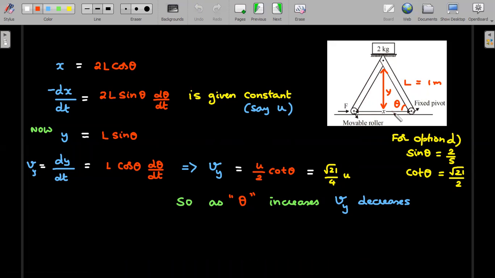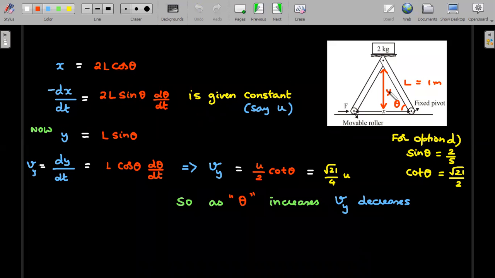So the base is going to be 2L cos theta. If this is L, this is theta, this will be L cos theta, and this will be another L cos theta. That's what I've written. So when I differentiate both sides with time, minus dx by dt, this is straightforward. This is given as a constant, because this will be the velocity of this point. dx by dt would be the velocity of this point towards this direction. So let's say it is u, which is given. I'll substitute that in this whenever required.